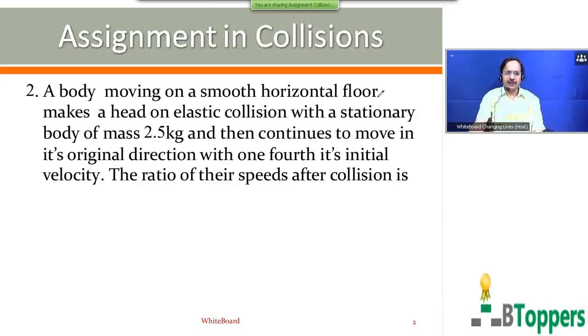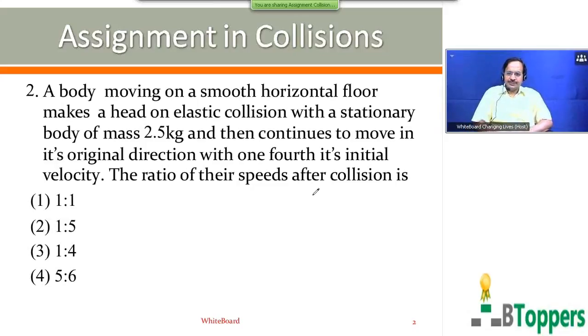A body moving on a smooth horizontal floor makes a head-on elastic collision with a stationary body of mass 2.5 kg and then continues to move in its original direction with 1/4 of its initial velocity. The ratio of their speeds after the collision is. So I have shown 4 options on the screen here. Come on, try the question.